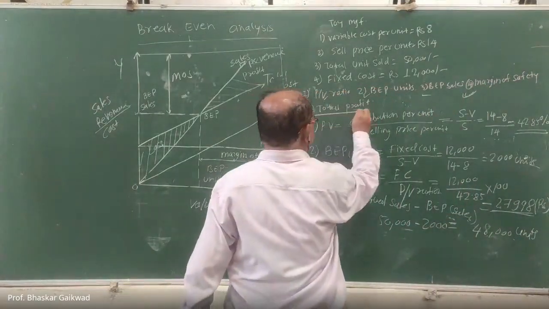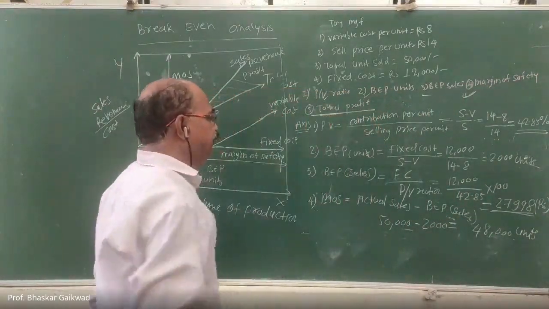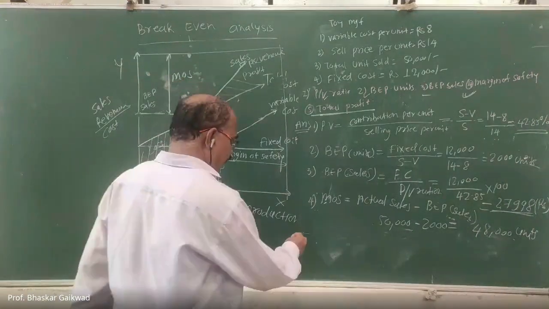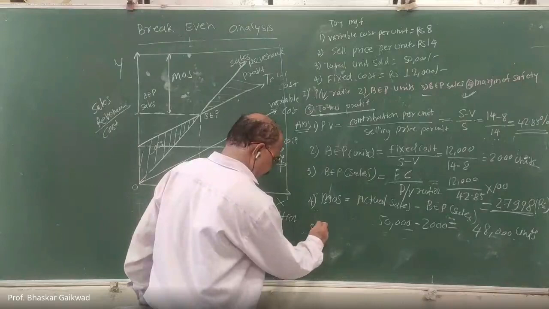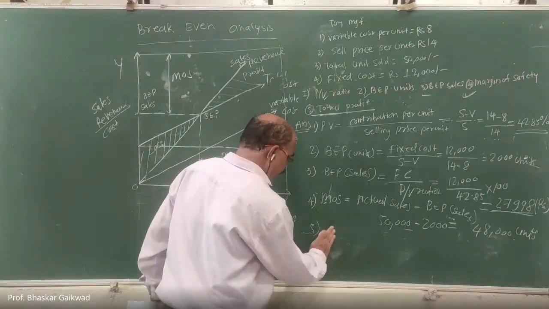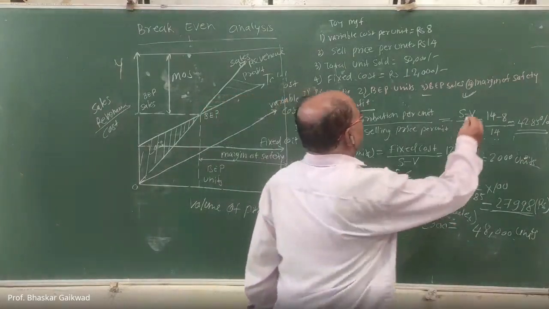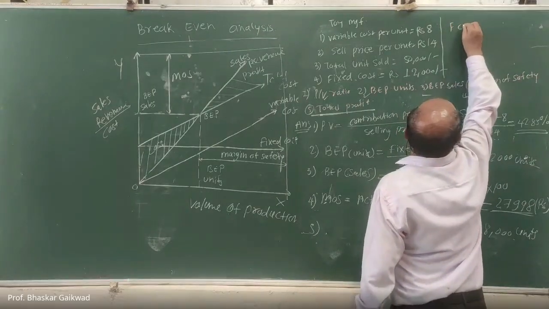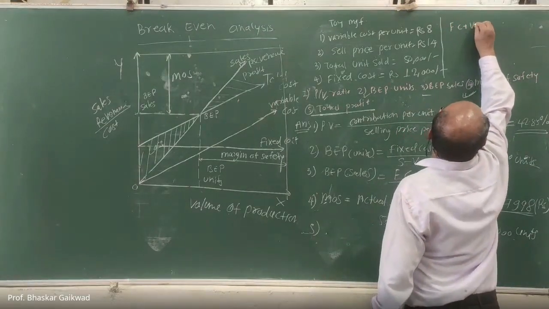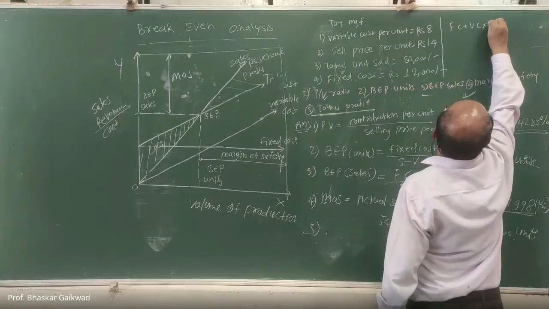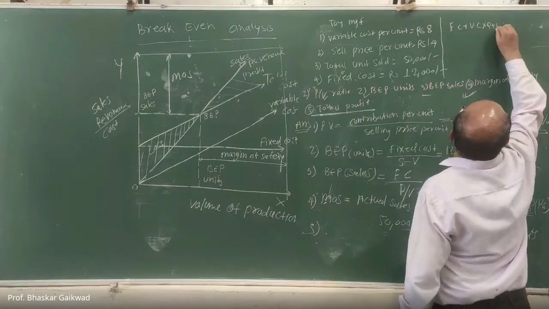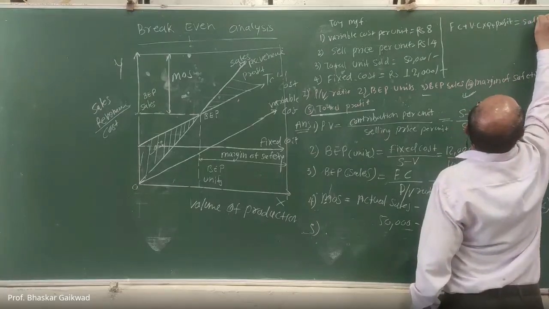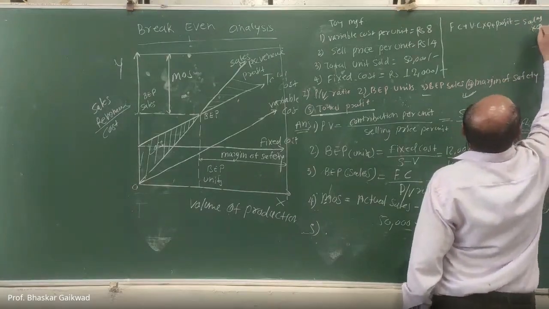Now the last point is there, total profit. Okay. So we know these equations; always you have to remember these equations. Here I will write fixed cost plus variable cost into quantity plus profit is equal to sales into quantity.